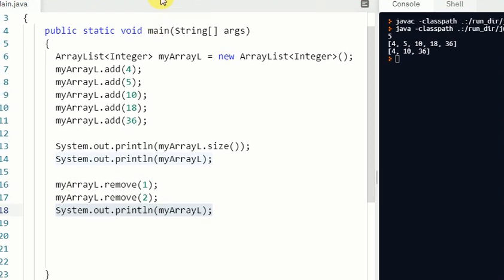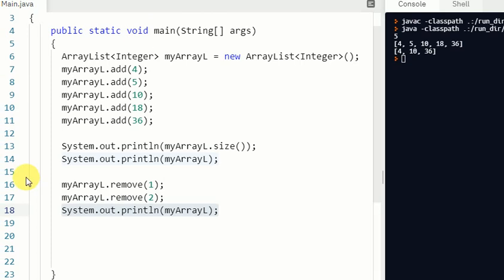I'm going to make it a comment like this. Now we have 4, 10, 18 and 36. Right after this 16th instruction, the array list will automatically be adjusted, and now 4 is at index number 0, 10 is at index number 1, 18 at index number 2 and 36 at index number 3.